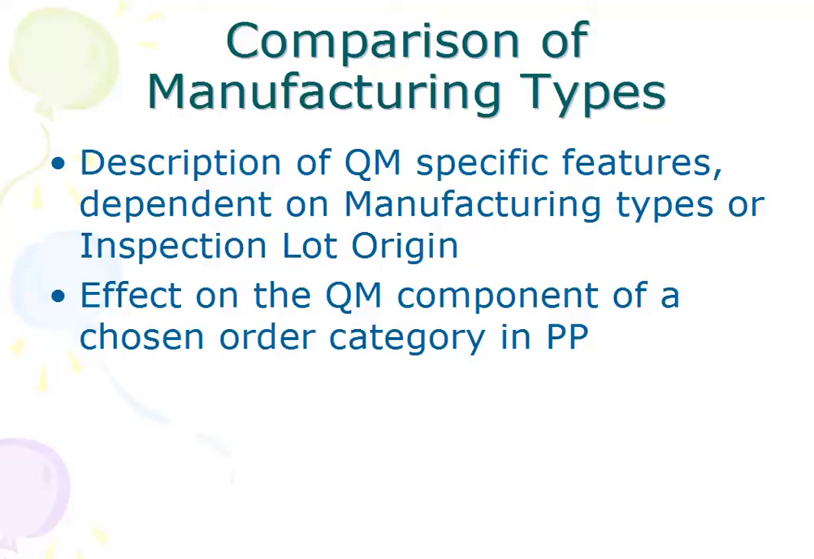Apart from this, we'll try to understand what can be the effect of the chosen order category in PP. So in production planning, we may have production orders of different types. So based on the category for an order, what effect can it pose onto the QM component for that matter? So we'll try to see what are the configuration which can be done for this, and how to carry it out all across. So when we conclude this particular topic, then we should be in a position to say what can be the effect for that.